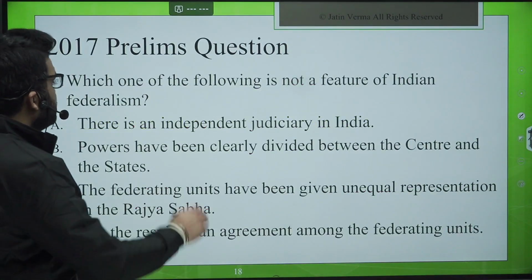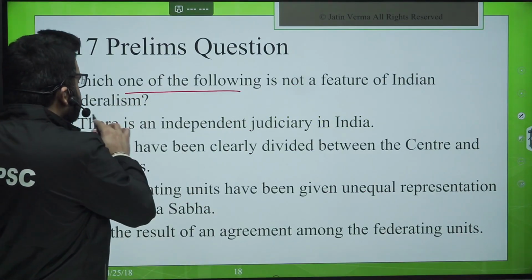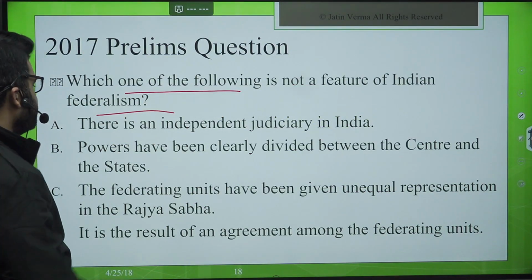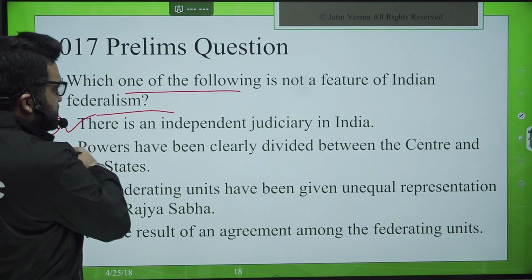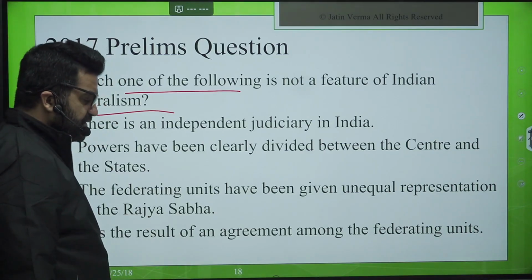Now, the 2017 prelims question we have already seen. Which one of the following is not a feature of federalism? It has an independent judiciary. This is in favor. So we just saw the topic judicial independence, and the related question is here in front of you.